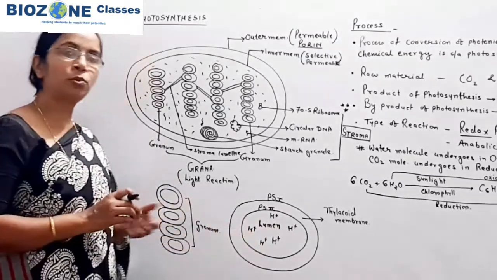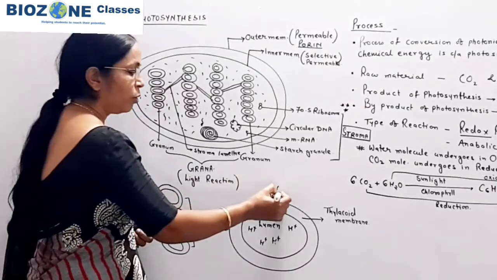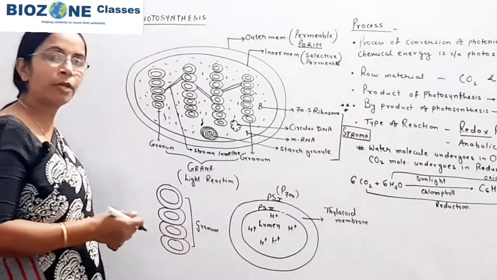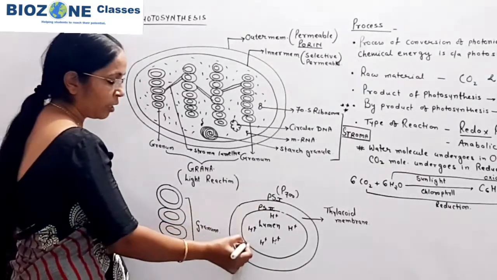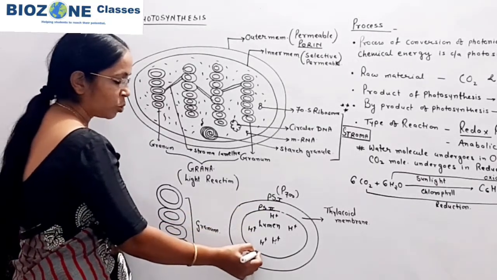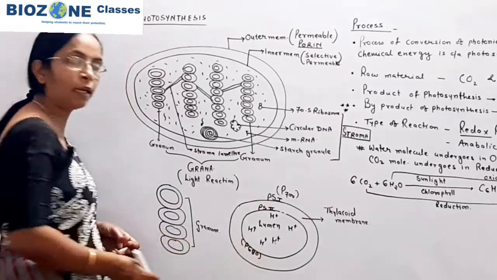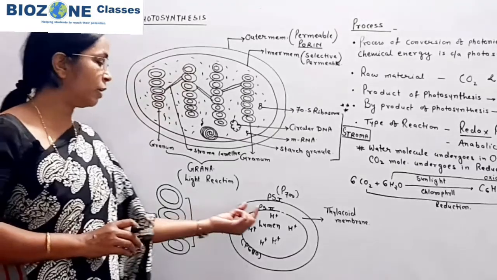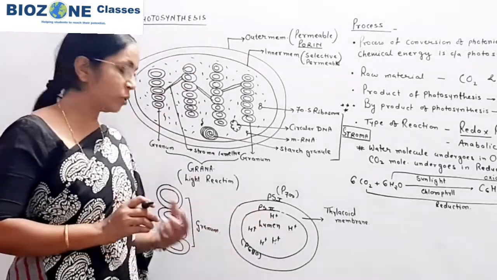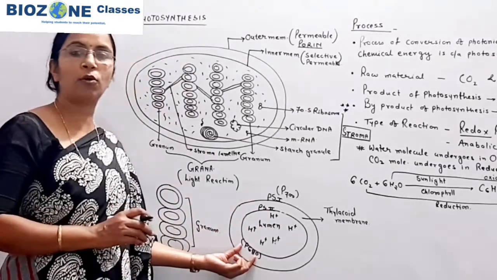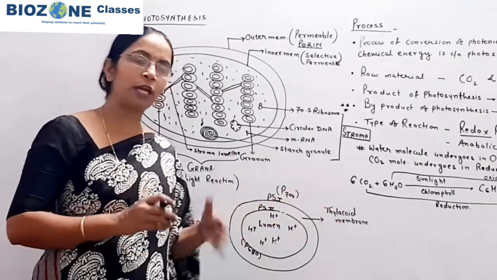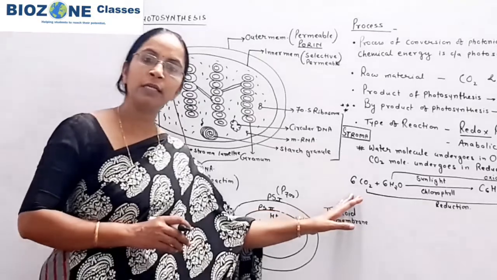PS1 is also called P700, because it absorbs light of 700 nanometer, and PS2 is called P680, as the chlorophyll pigments present in PS2 are responsible for the absorption of light of 680 nanometer. This part we will study in detail in our next coming sessions.